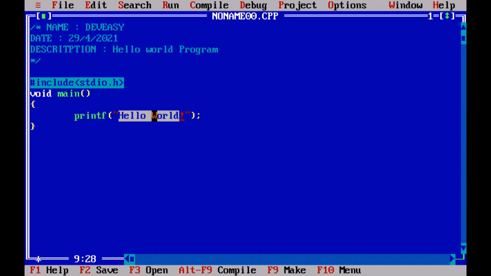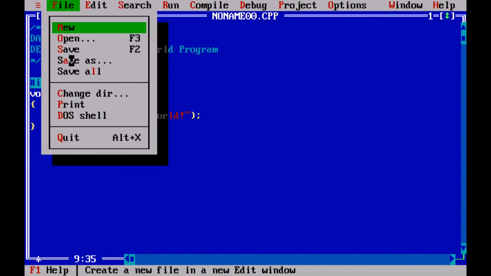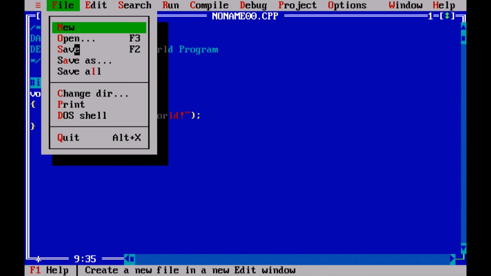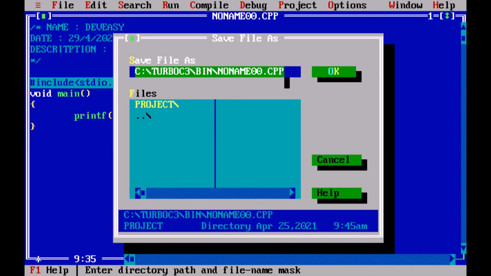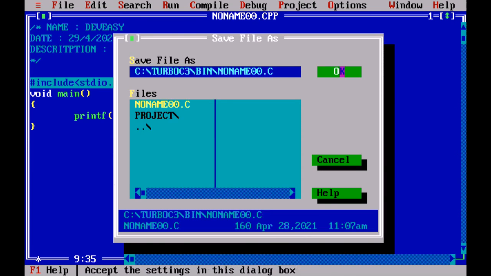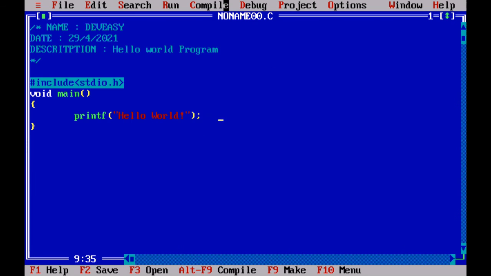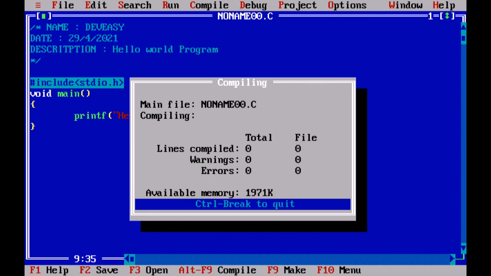So after the execution, this will return back. Let me show you. First I will save it. It is in C++, and we will have to do this in C. Yes, and then first let me compile it.